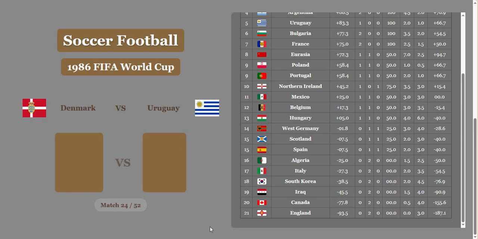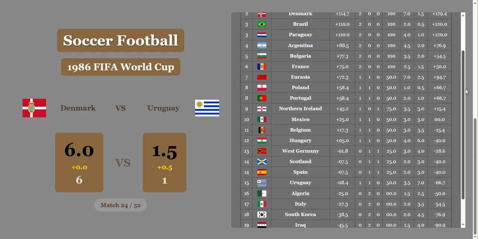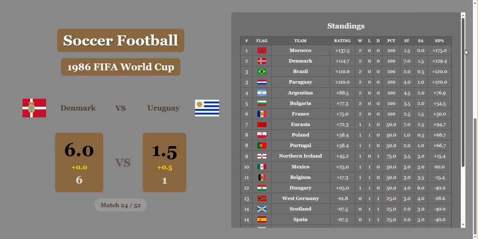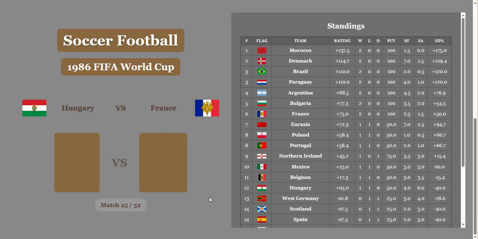Denmark versus Uruguay. Whoa! 6-1! Unbelievable! Uruguay's going to get a half goal, but that's not going to be anywhere close, and that's a terrible game for Uruguay. That's going to put them way down, and Denmark's going to be up in second with a rating of 114.7. Beating Brazil right now, just behind Morocco. Morocco in first place, surprisingly, after 2 games.